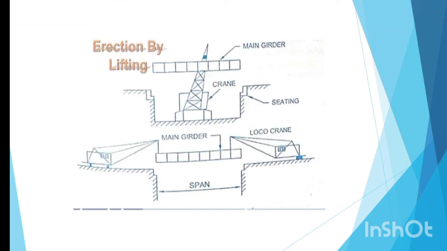Here the figure shows the erection by lifting method. In this figure, a platform is created using soil and then the main girder is placed in the span with the help of cranes and loco cranes.